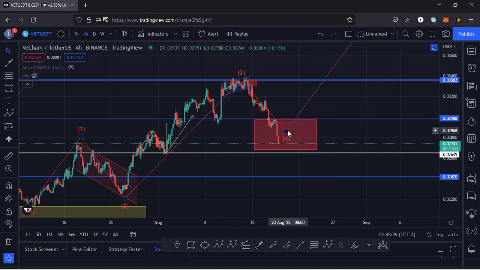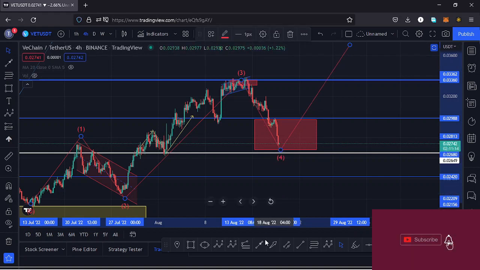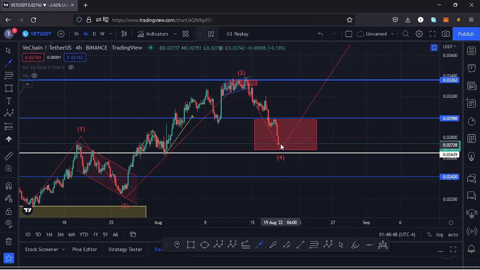Now that we have continued seeing lower prices, we are just about to maximize our red target area for that fourth wave. It's possible that we are going to continue to see lower prices here on the Vechain chart, maximize our red target area by going to around the $0.0268 mark, which is the lower part of that target area, break out of that target area to the lower side and get to around the $0.02649 mark, which is a key area of support.